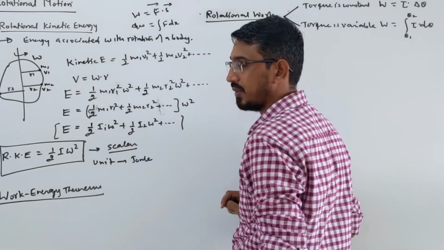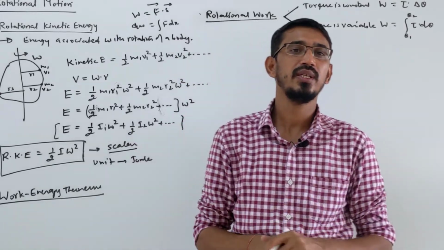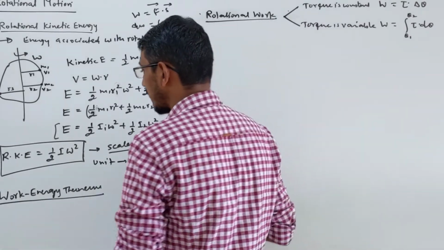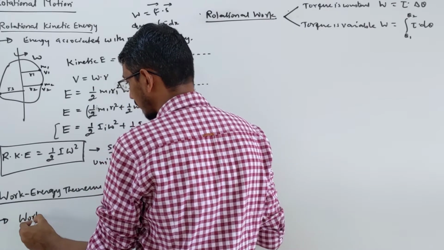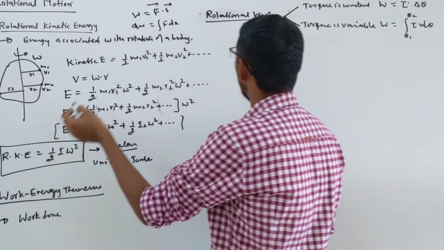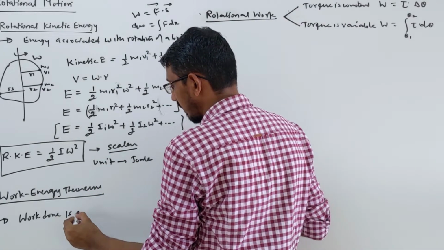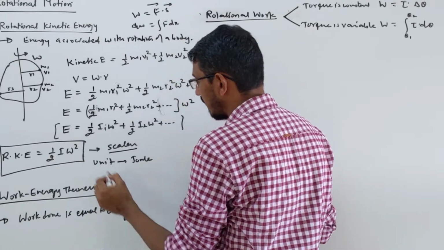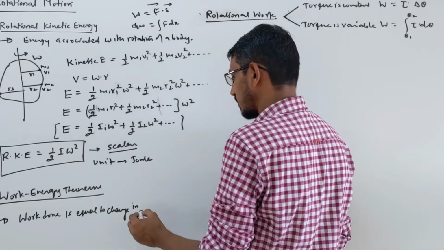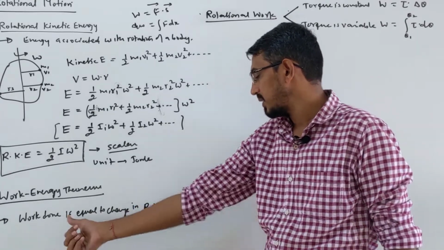Apart from that, you wrote the work energy theorem, so I am writing it. The work energy theorem says that work done is simply equal to the change in kinetic energy. Exactly the same way we apply it here for rotation. So when you are writing, first write this point, then you come to this point. Work done is equal to the change in rotational kinetic energy. I am writing the shortcut, rotational kinetic energy. Work done is simply equal to what?